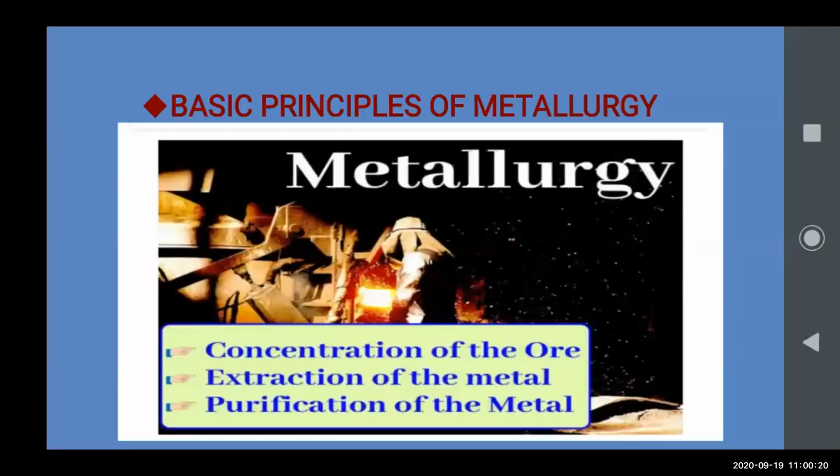A pure metal. For getting a pure metal, we have three steps. First of all, concentration of the ore. The metals are found in nature in the form of ore, so iron ore, gold ore, or copper ore. From those ores, it is concentrated, means it is changed into a more purified form. And then extraction of the metal. Then metals are extracted from the ore, and the extracted metal is not in pure form, so it is then purified further to get the pure metal.